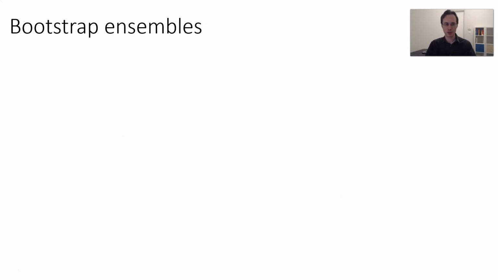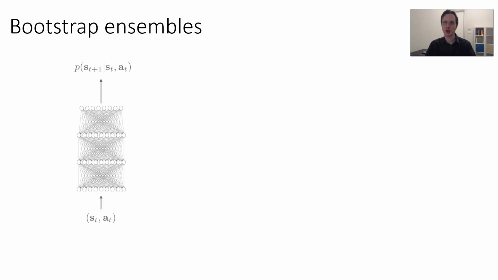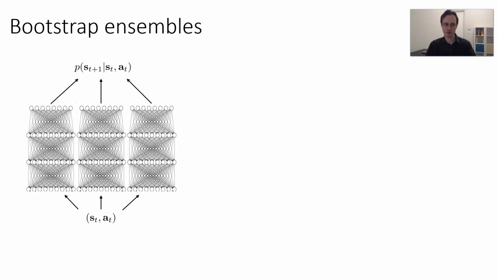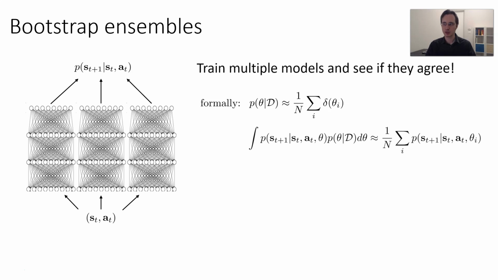There are many ways to do Bayesian deep learning, but a very simple technique that actually works well in model-based RL, which we figured out could be effective right around 2018 for these problems, is to use what's called Bootstrap ensembles. Instead of training just one model, we actually train a collection of models, and then we measure their agreement or disagreement as a measure of certainty. Formally, your posterior parameters is given by a collection of point estimates, basically Dirac deltas at the parameter vectors of the models in the ensemble.